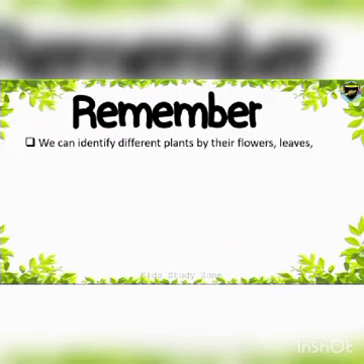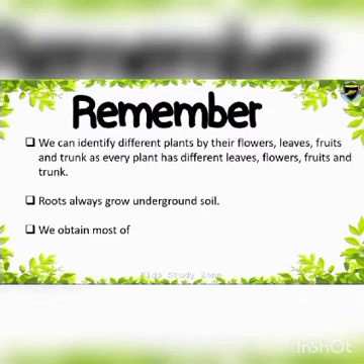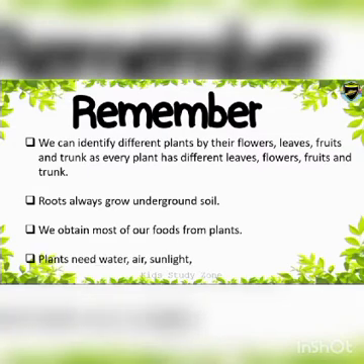Remember children, we can identify different plants by their flowers, leaves, fruits and trunk, as every plant has different leaves, flowers, fruits and trunk. Roots always grow in the underground soil. We obtain most of our food from plants. Plants need water, air, sunlight and soil to grow.